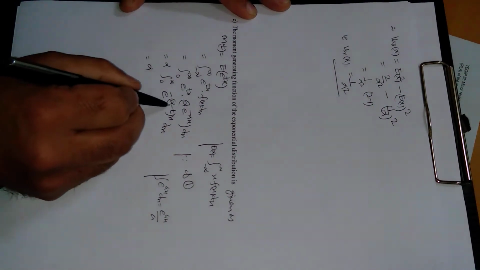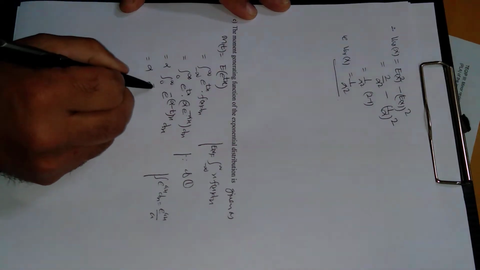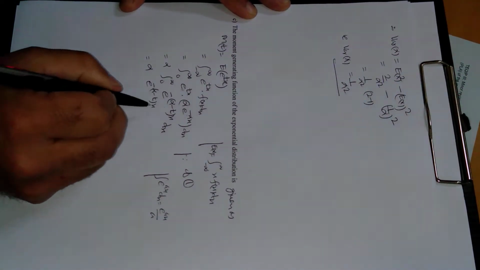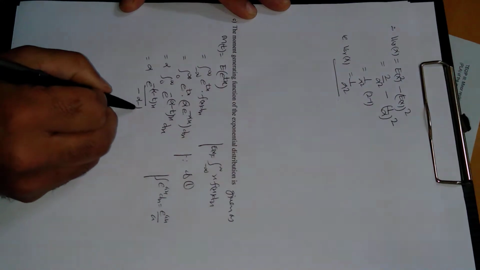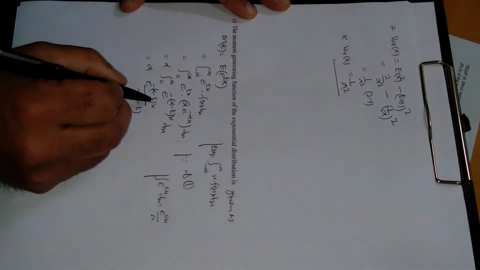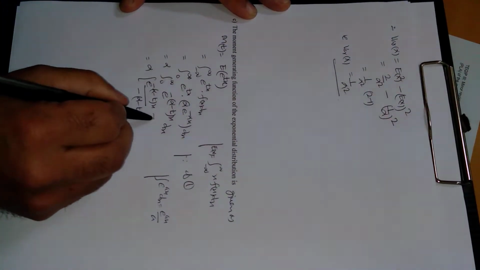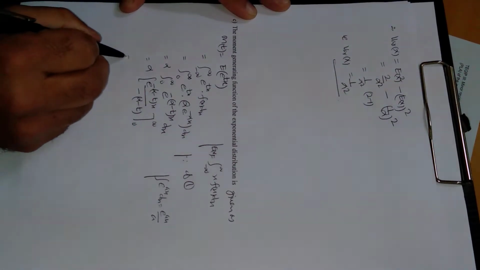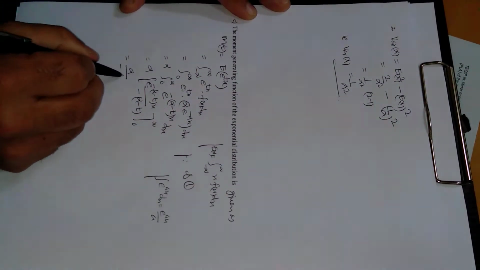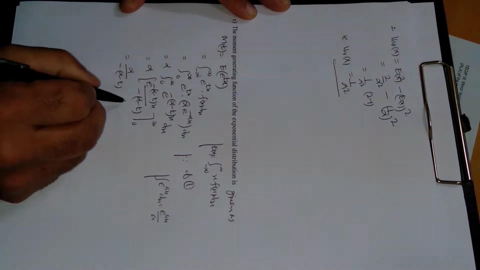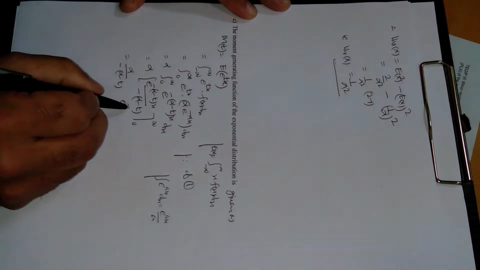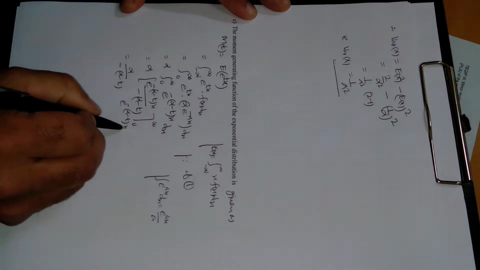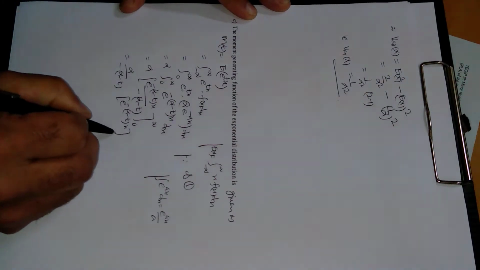So alpha minus t is a constant, so e power minus alpha minus t x with respect to x divided by minus alpha minus t, because minus alpha minus t is a constant. This is 0 to infinity, so this is constant alpha upon minus alpha minus t. So inside we will have e power minus alpha minus t x, from 0 to infinity.